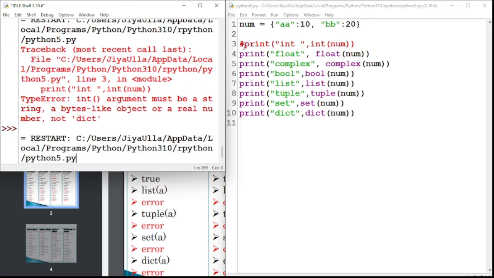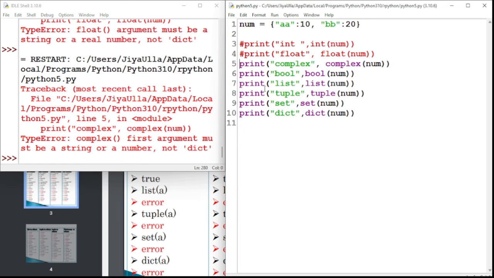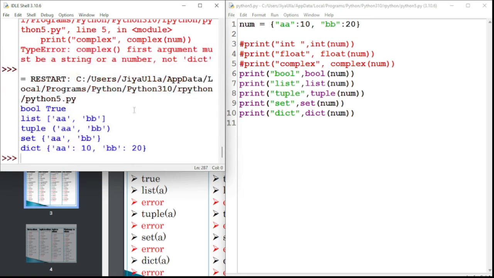Okay, line number 3, line number 4, it is giving the error, and here also it is giving the error. Let's say here also it will give the error. At every type of data, it will give the error, except this Boolean, because it is representing the true value. See, true value. What happened now? This dictionary is there now. That dictionary will be having the key value pairs, but these all are the items. Okay, these all are the items.